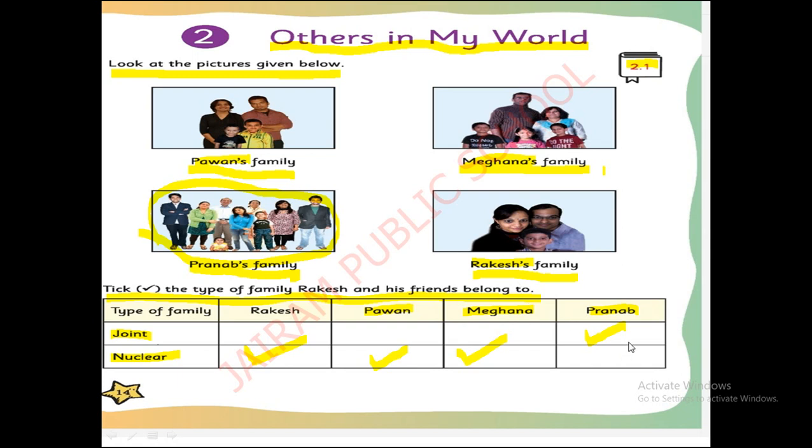See, last one is Pranab's family. See, Pranab's family, they have more number of people. The members are more. So, they belong to joint family. Good. Have you all completed this page? Shall we go to the next one?